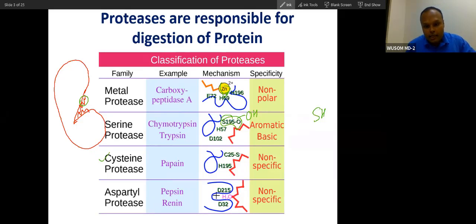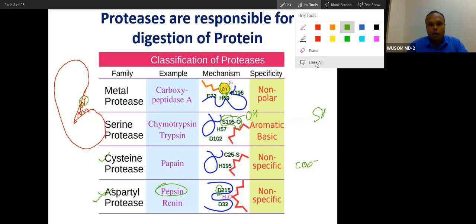And if it has aspartic acid, there are two aspartic acids at this active site. Aspartic acid is D, the single letter designation. Aspartic acid has a free carboxy group, COOH, in its side chain. So this will be aspartyl proteases. Pepsin is a very famous example, which is why it acts in an acidic environment, because it is an aspartyl protease.